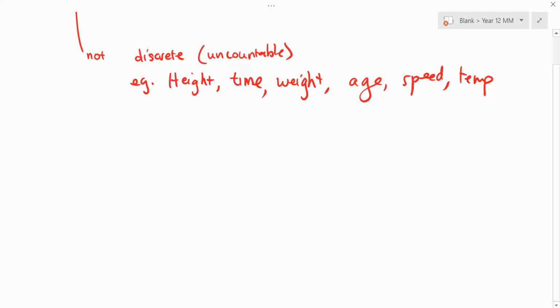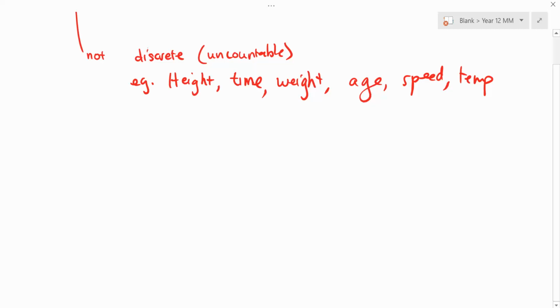Then what do we learn about being continuous? One of the things that we know: these are the possible variables you can have. What happens if I want to measure the percentage or probability of choosing someone, if I'm measuring height or time or weight or age or speed or temperature? There had to be a way to solve this. And the key thing that we have to look for, what are you looking for?